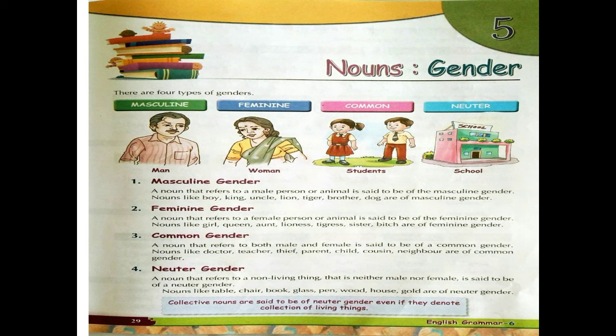Then in the numbers chapter we studied that collective nouns are always in the plural form. And today we are studying that collective nouns are always under your neuter gender even if they are showing the collection of living things.